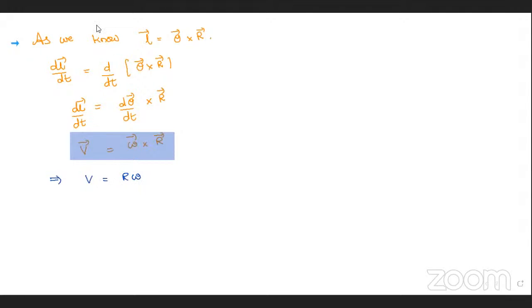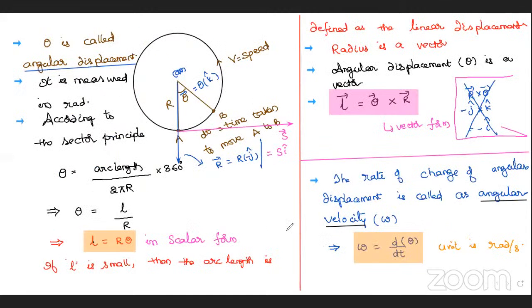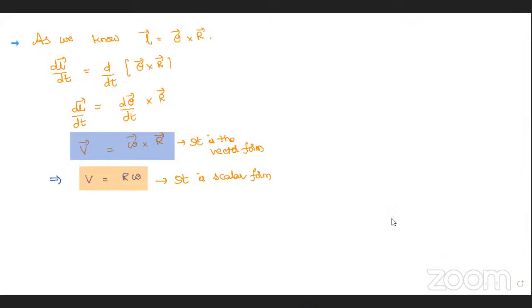Yes, this is the scalar form, the simple scalar form without considering the directions. There I wrote both the scalar form and the vector form. This is the angular velocity concept.